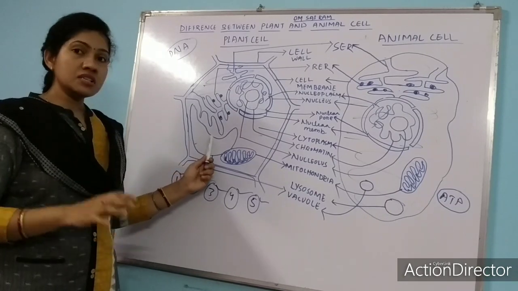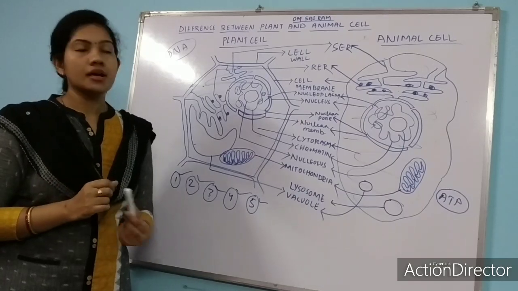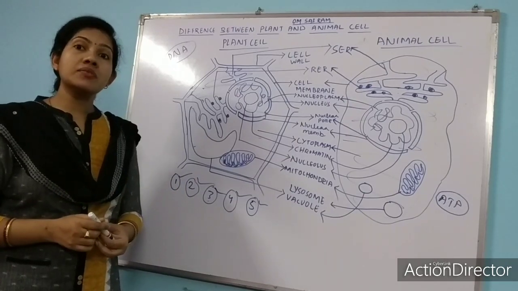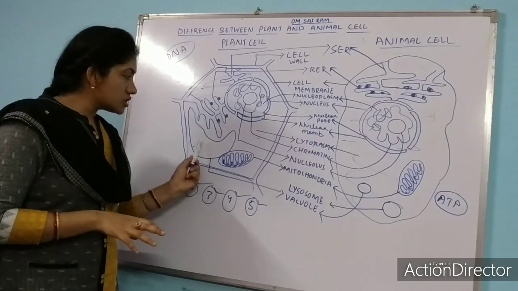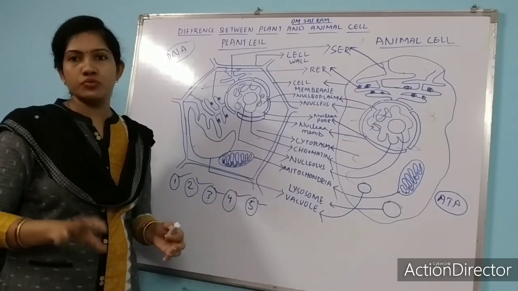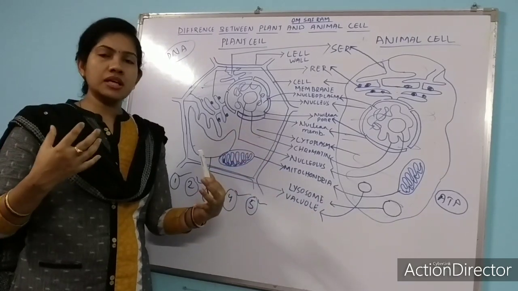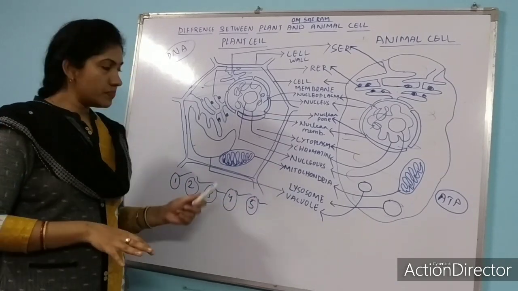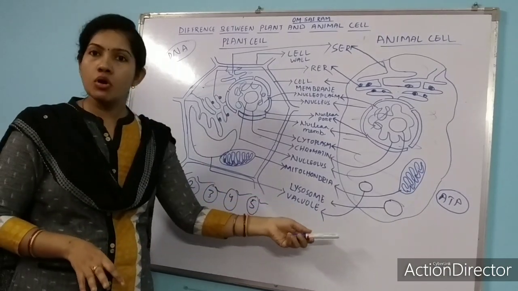So here, what is the function of vacuole? Vacuole helps in the storage of food and water. As we know, plants are autotrophs, means they can prepare their food by their own. That's why they need something to store it also. So they store their food materials in the vacuole. But animals do not have to store food, okay, because they are not producing food. They need not store the food inside their cell. They have some other organs for the storage of food. Okay, so this is about vacuole. Vacuole is large in plant cell, but it is very small in animal cell.